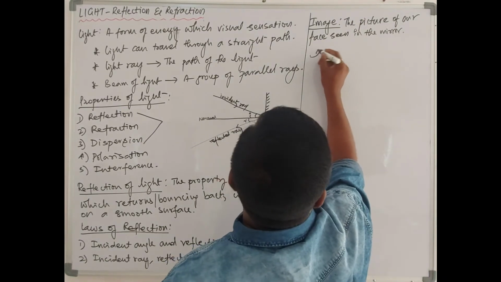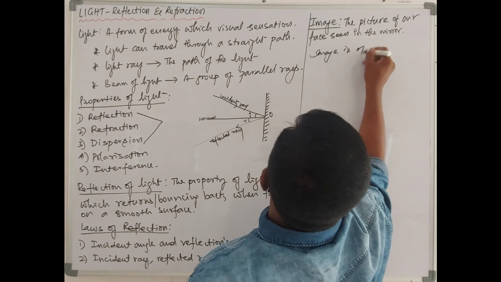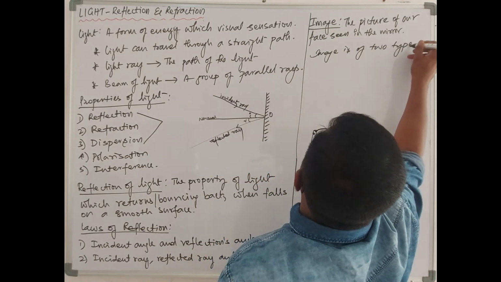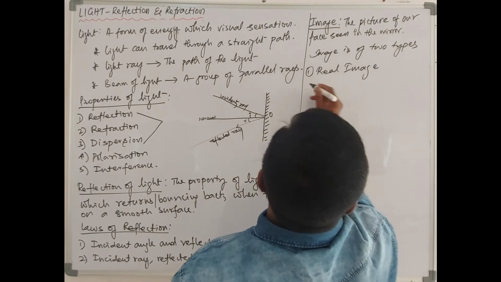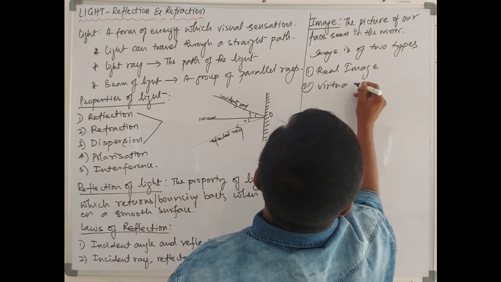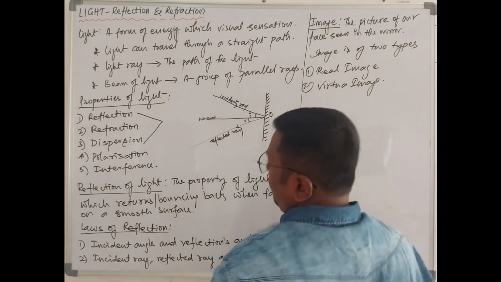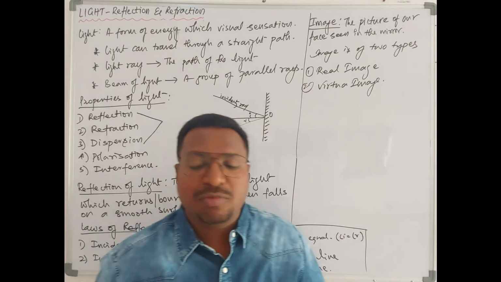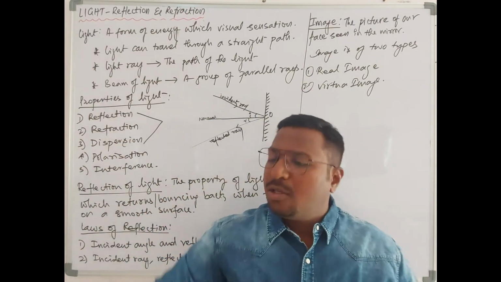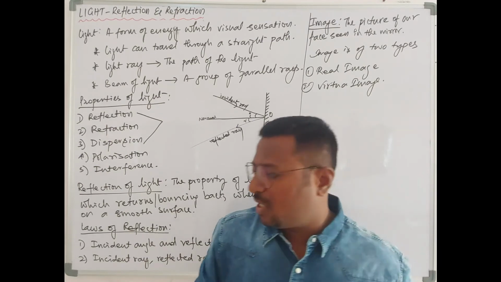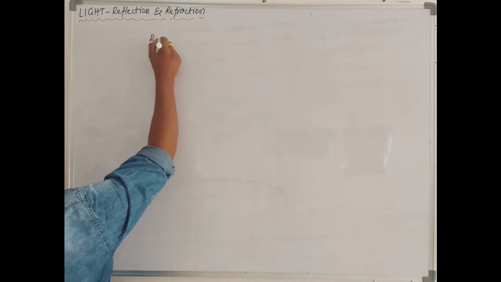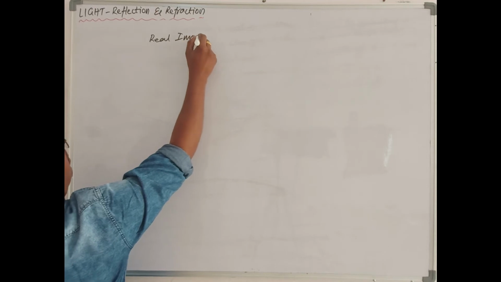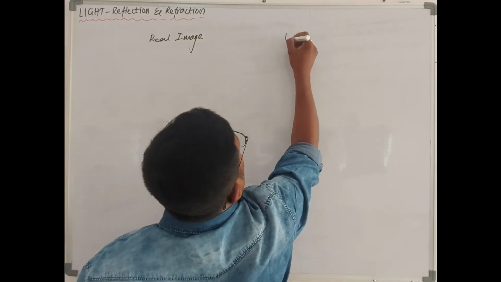And image is of two types. One is real image and the second one is virtual image. Let's see what is real image and what is virtual image, in the form of distinguishing. At the same time I will write the differences and discuss them. Now let's see exactly the difference between the real image and virtual image.